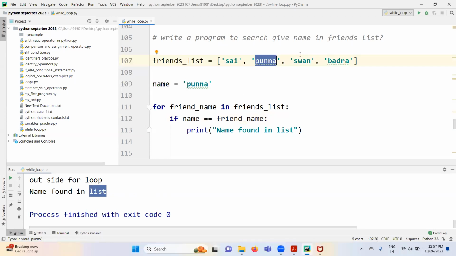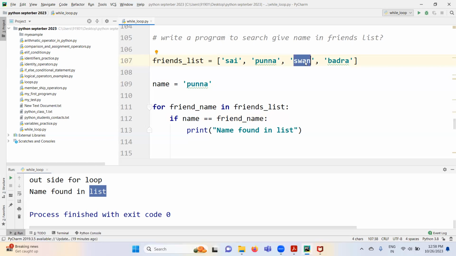And why do we need to iterate the rest of the 2 iterations? Because our job is completed. It is unnecessary. Why do we need to iterate over the rest of the elements? Right? In this context, we have only 4 elements. But in reality, what if we have 10,000 names here? You found your Punna name at the 1000th line, why do we need to iterate over the 9,000 times? Because we already found it at 1000th position. Why do you need to iterate over the rest of the names, right? We are done, right?